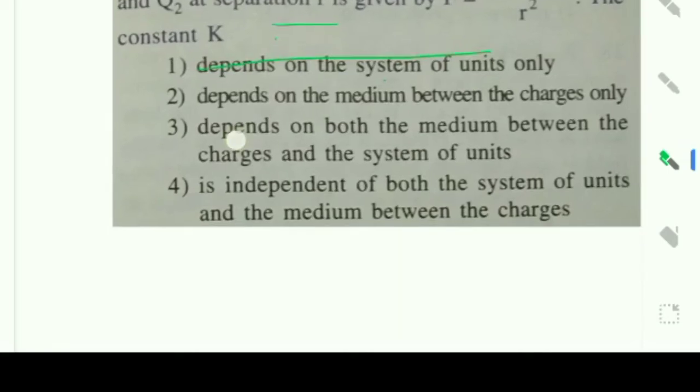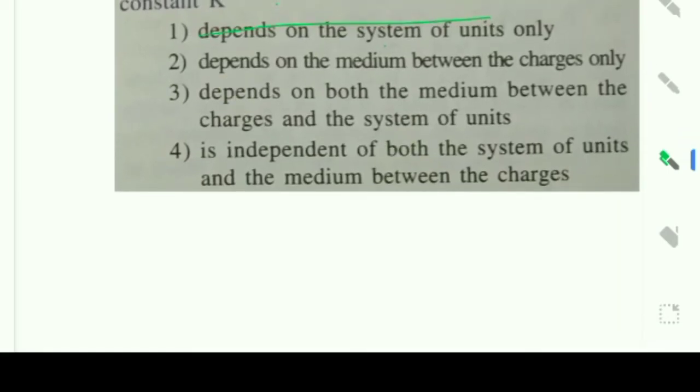Option 2 depends on the medium between the charges and just charges. Option 3 depends on both the medium between the charges and the system of units. It is the right answer. Option 4, independent of both the system of units and the medium between the charges, is the wrong answer. Why?